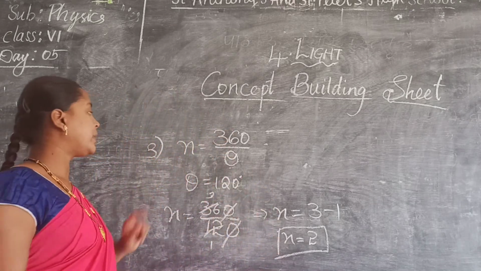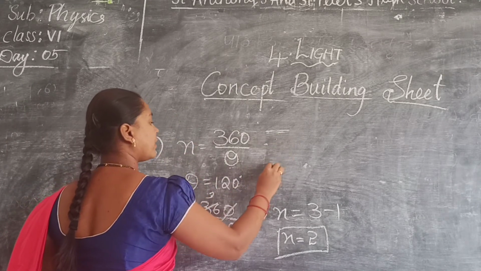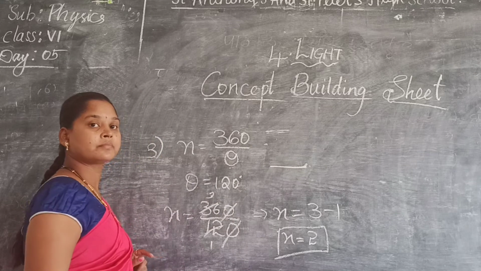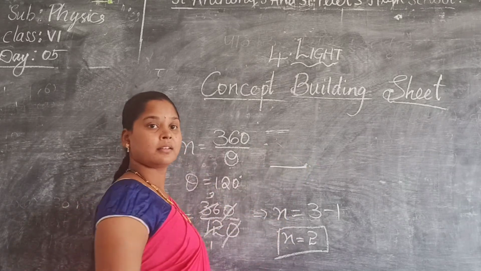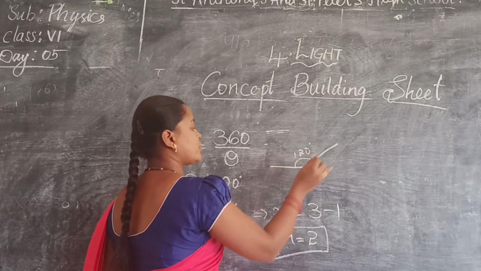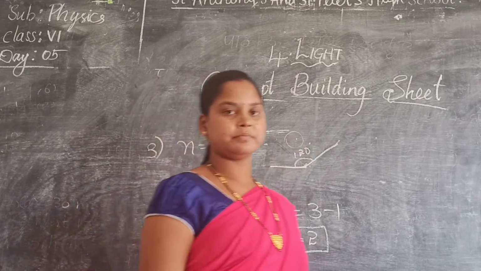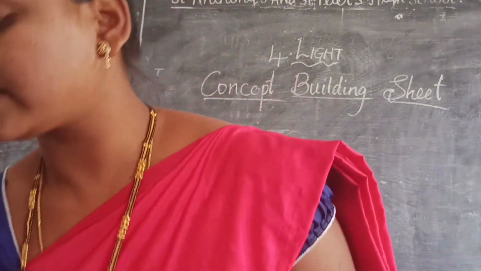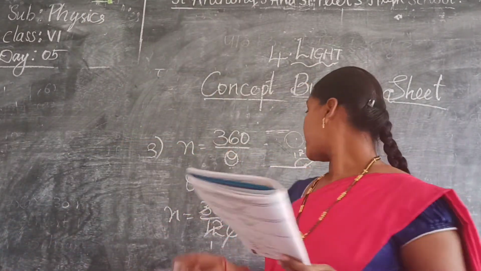So that means here, 120 means how will it be? One mirror will be like this, the other mirror will be like this. This side will be 120 degrees. So one mirror will be like this, one mirror will be like this. Here will be the object. Clear? Next. Same, but the question is different here.